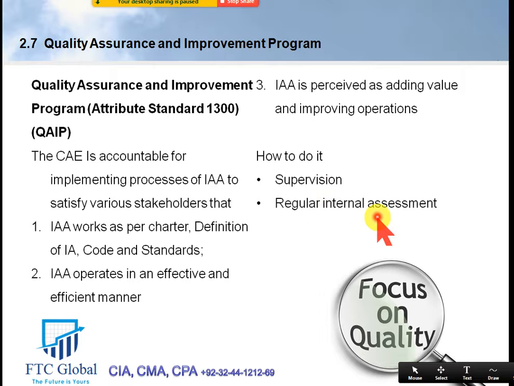There should be a regular internal assessment of how well the existing members of the internal audit department are doing: their competency level, their skills, their knowledge. Any deficiency could then be improved upon by training. Then again, there should be regular ongoing monitoring of quality, of how the work is being done, because the internal audit department is an independent activity, as we have already agreed, but they have to assess how well they are performing their work.